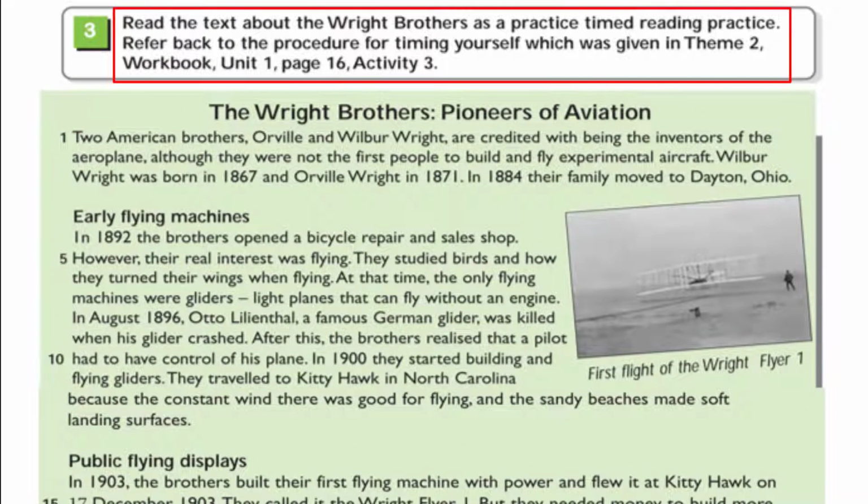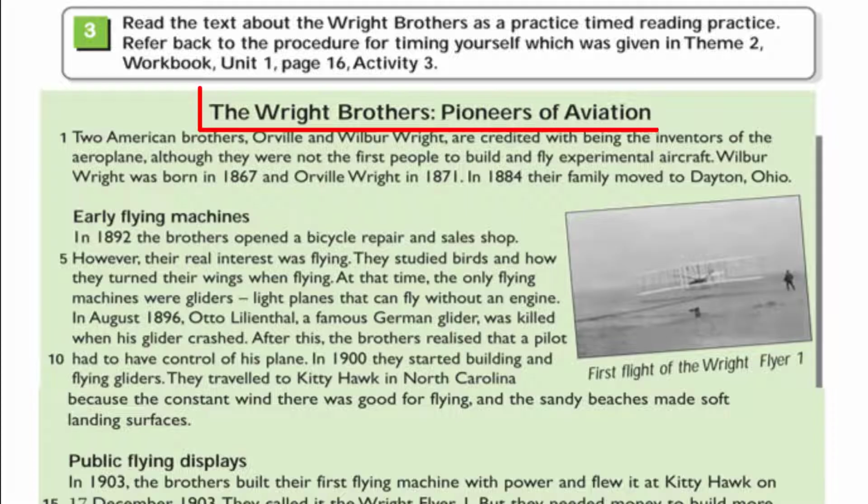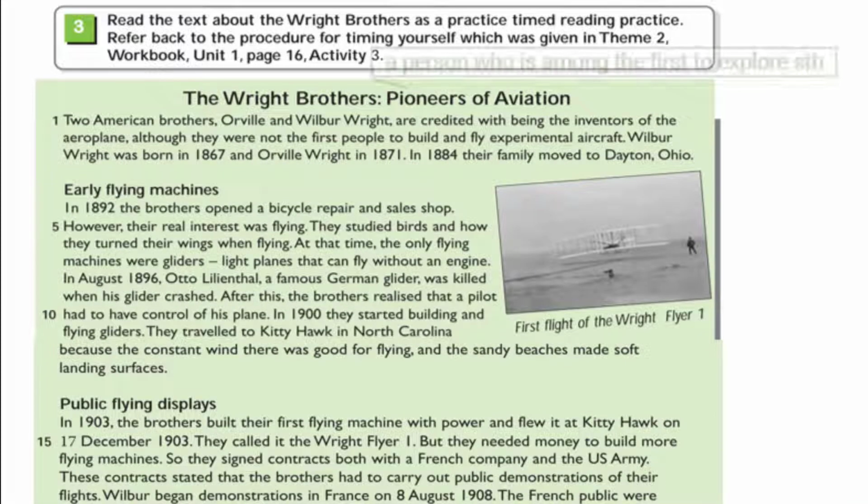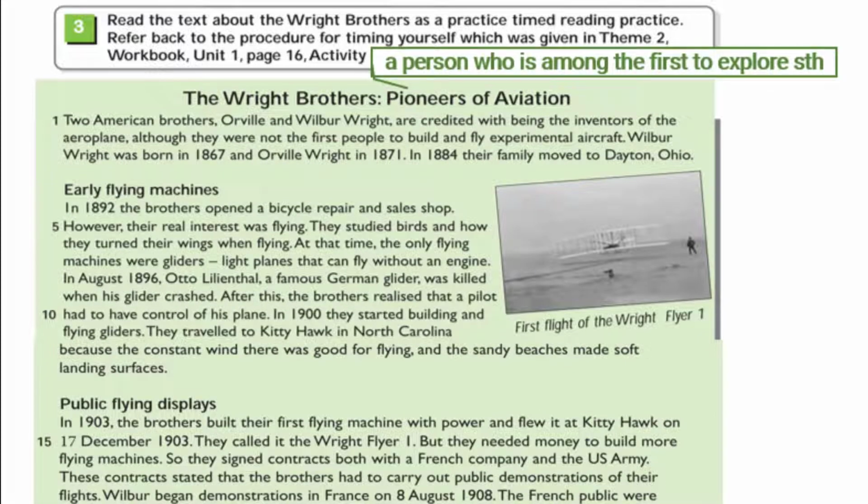Read the text about the Wright brothers as reading practice, and you can refer to how to calculate your reading speed. In this text, you need to read about the Wright brothers, who are the pioneers of aviation. And what does pioneer mean? A pioneer is a person who is among the first to explore something or to discover something. رائد أو من الرواد في اختراع حاجة معينة. So the Wright brothers are the pioneers of the aviation industry.